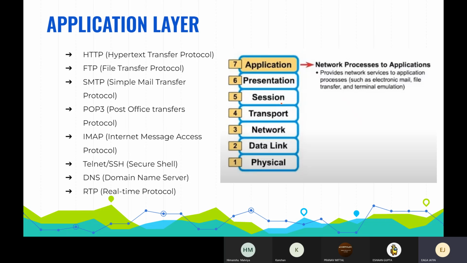Now, as you know, many companies are doing work from home, right? So they use this process to access the data from that server remotely. RTP is a real-time protocol, and the best example is when you watch any video on YouTube. That is happening in real time, right? So this is a real-time protocol.